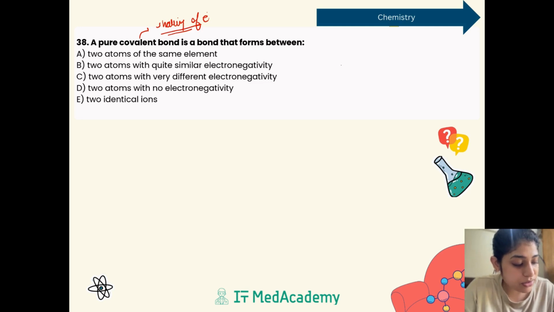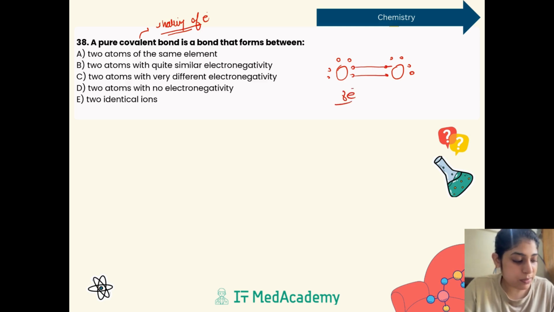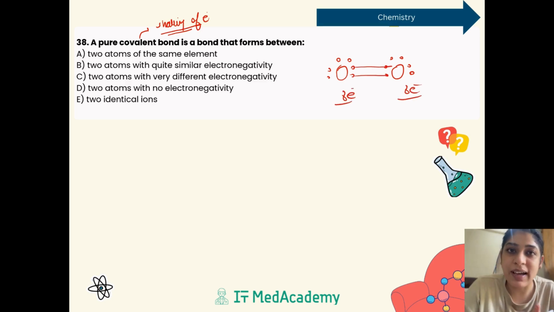For example, oxygen and oxygen are there. We have 1, 2, 3, 4, 5, 6. 1, 2, 3, 4, 5, 6. We have 6 outermost electrons, both require 2 electrons each. So it will become 8, it will become 8. Octet of both the oxygen will be done, completely done, right? Both are completely stable. Both are equal in electronegativities, right?